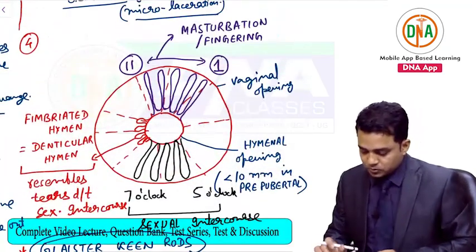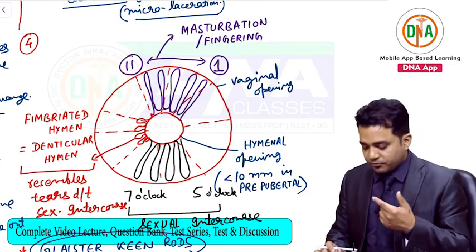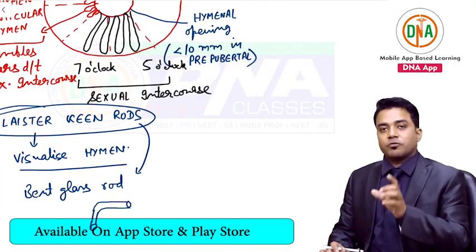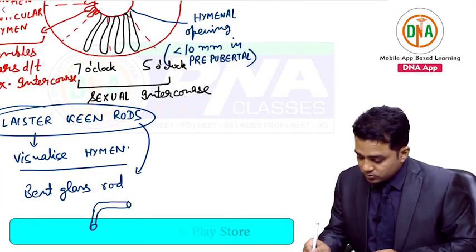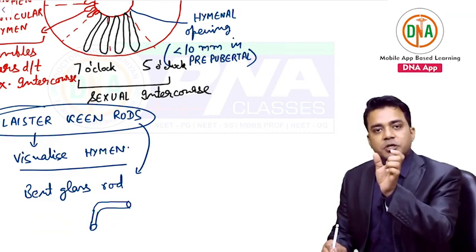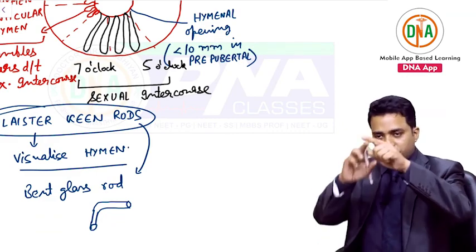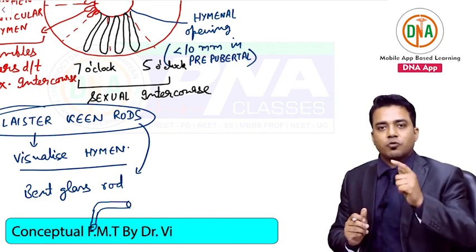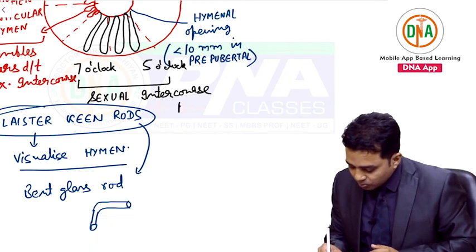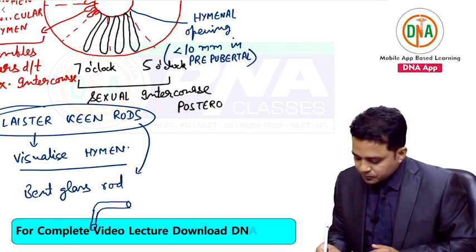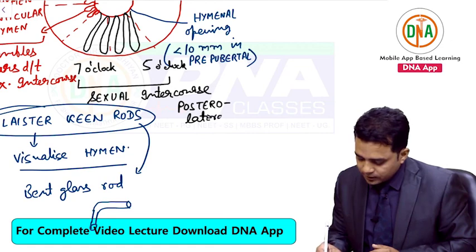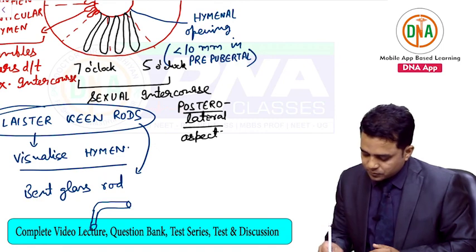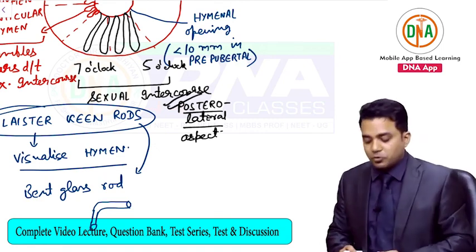So this finishes your examination of the victim and the questions related to it. What is the location of tears due to sexual intercourse? The position is between 5 and 7 o'clock. If the clock is like this, tears between 5 and 7 are due to sexual intercourse. What is the most common location? The location is the posterolateral aspect. So remember this word also: posterolateral aspect.